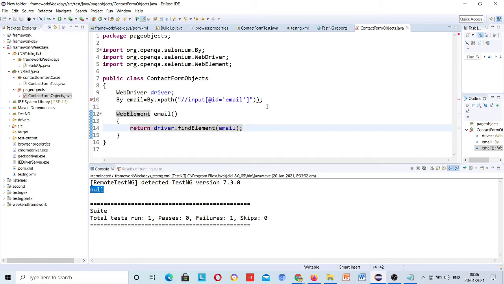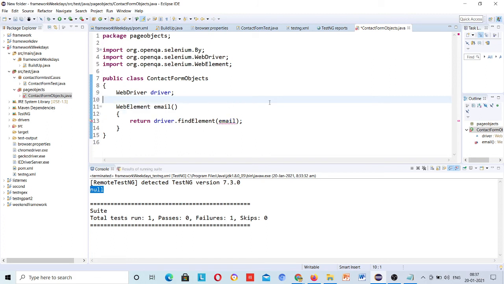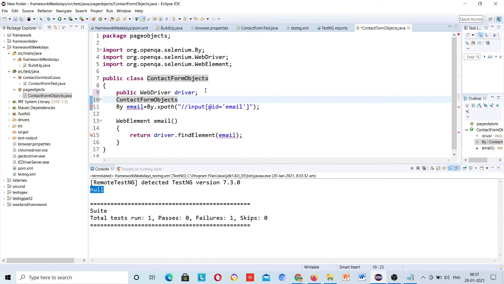Okay, By.xpath1. Okay, so just declare it public, write a constructor, this will also be public.